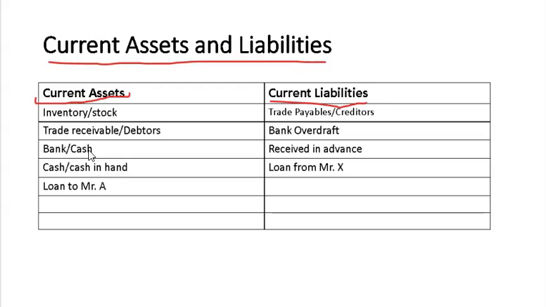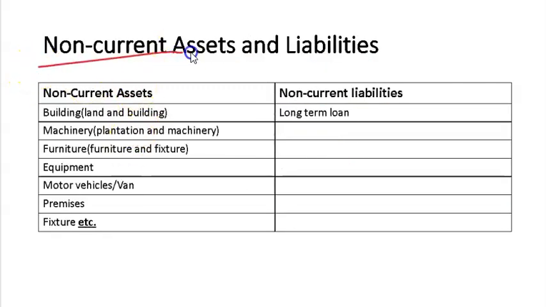If I receive money in advance, I will have to give it back within 1 year. Loan from Mr. X. Here it can be anything, I write Mr. X. So the next is non-current assets and non-current liabilities. Non-current assets have a life of more than 1 year and are not easily converted into cash. Liabilities more than 1 year: long-term loan, that's the only thing.